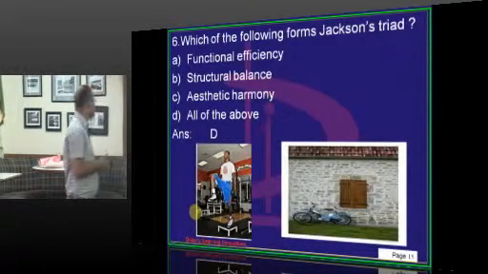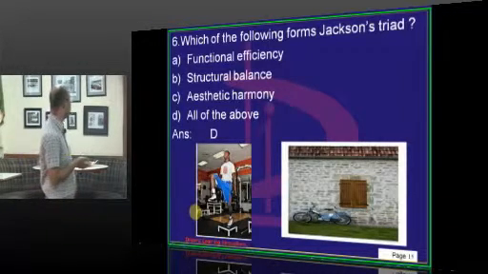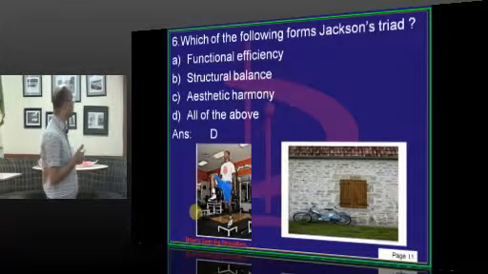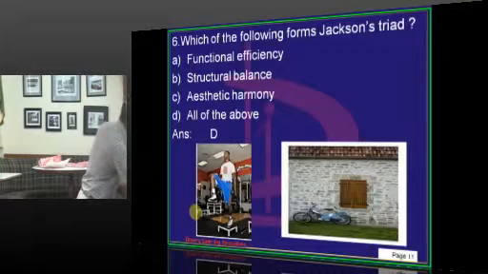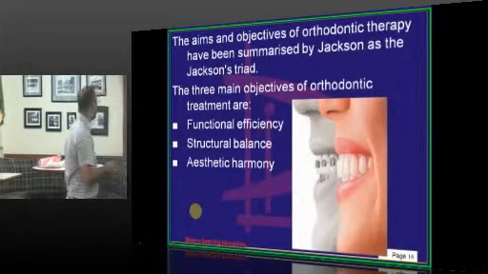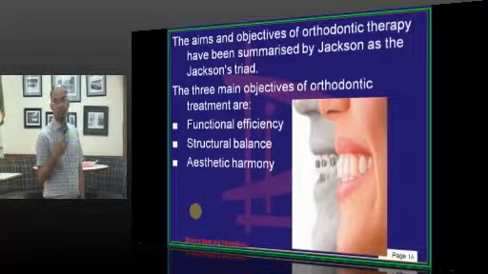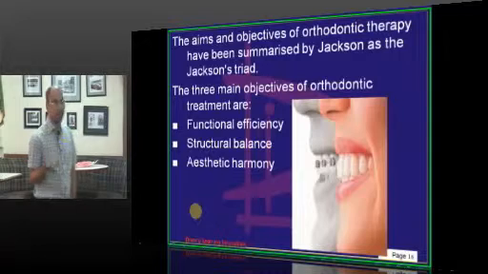Which of the following form Jackson's triad? Jackson's triad is nothing but a combination of functional efficiency, structural balance and aesthetic harmony. The basic objective of orthodontic treatment is to achieve Jackson's triad, where you accomplish 3 objectives. The first is functional efficiency, because a person has to accomplish all the functions like phonation, mastication, swallowing and respiration.